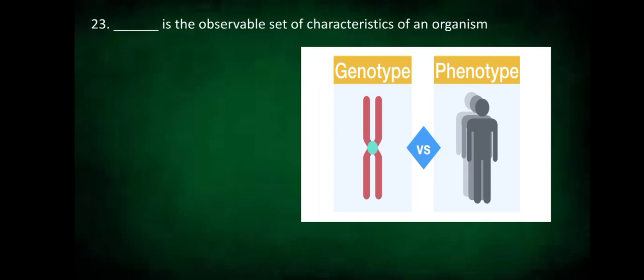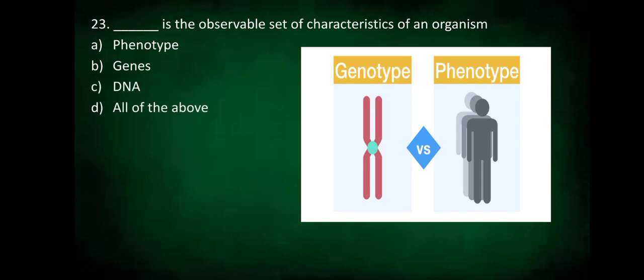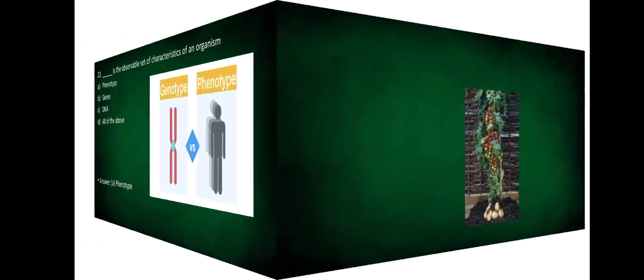Our 23rd question. Dash is the observable set of characteristics of an organism. Is it phenotype? Is it genes? Is it the DNA? Or is it all of the above? It's the phenotype. The observable set of characteristics of an organism is called the phenotype.